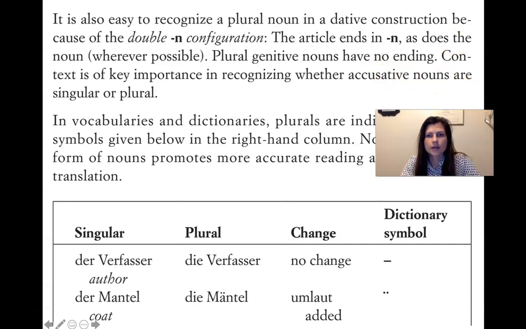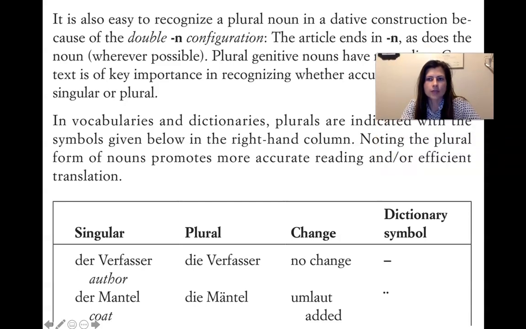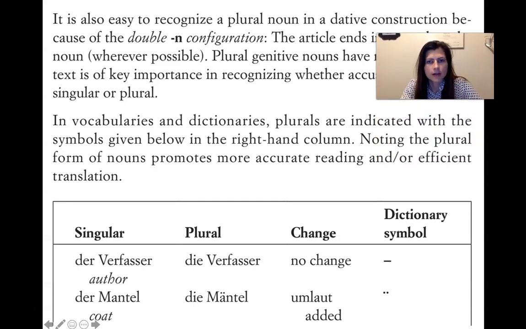And then plural genitive nouns have no ending, so nothing's going to happen there. And then accusative, you just have to recognize the ending, right? Plurals are indicated with the symbol given below in the right-hand column. And then you note the plural form, and then you get more accurate reading and efficient translation.